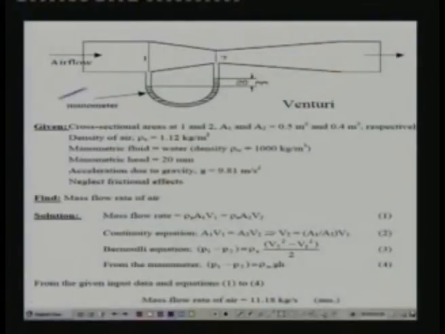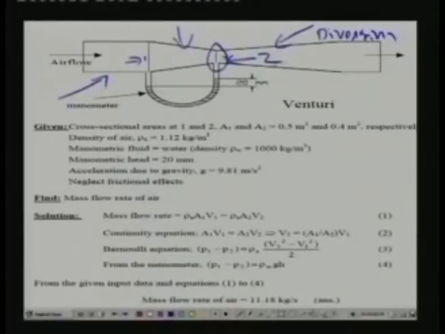So as you can see in the figure, it consists of a straight portion, then a converging portion and a gradually diverging portion. So this is your diverging portion, this is the converging, and where the diverging and converging portions meet, we call that portion the throat of the venturi. And here the inlet to the converging portion is point 1 and the throat portion